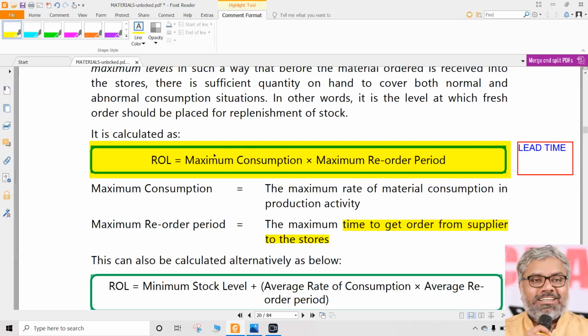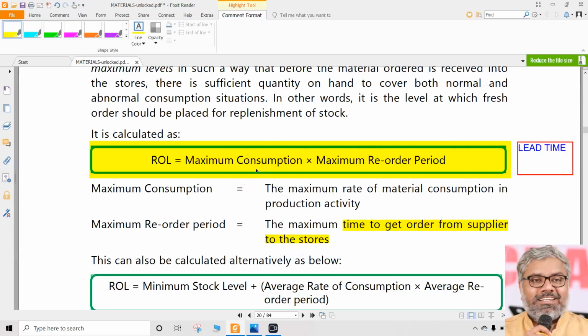So don't automatically multiply any two numbers which are given in the question. Make sure that the period expressed, whether it is days, weeks, months, whatever it is, is matching with the consumption per dash. So what does maximum consumption mean? Consumption means how much material we are going to use in production. Are we talking about daily maximum consumption, weekly, quarterly or monthly maximum consumption? We don't know that. We need to check whether this and this are matching or not.